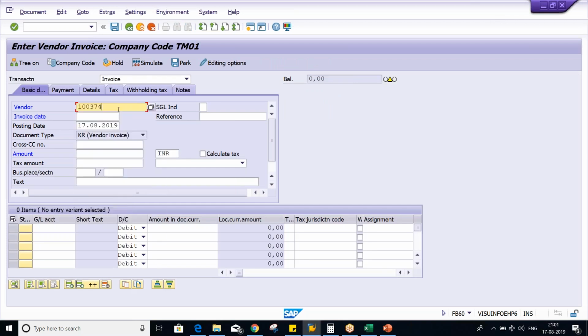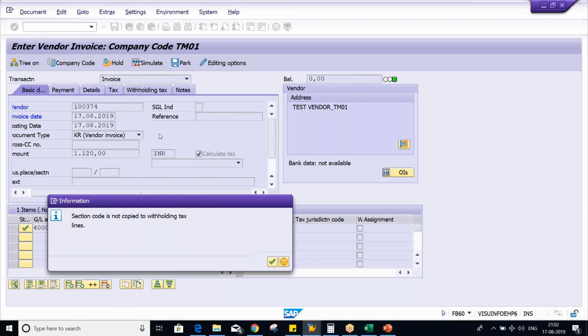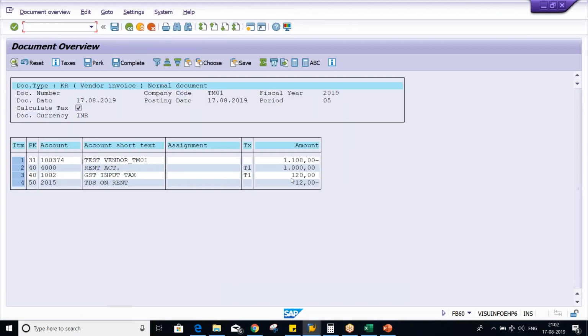So now here, once again... Now, click on simulate. Okay. So here, what is happening, guys? Now look at here. The TDS is getting calculated on this tax amount, GST input, right? So now here, what is happening?